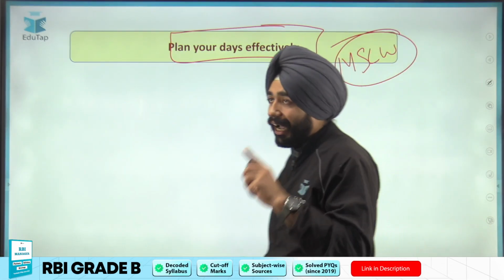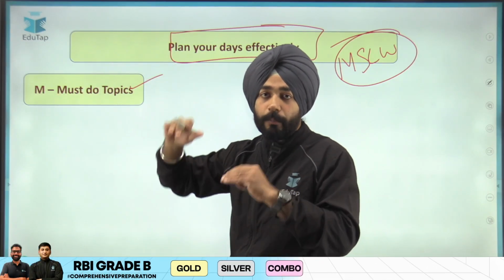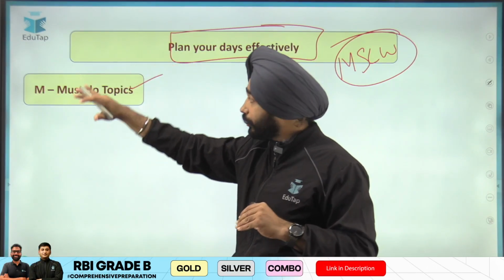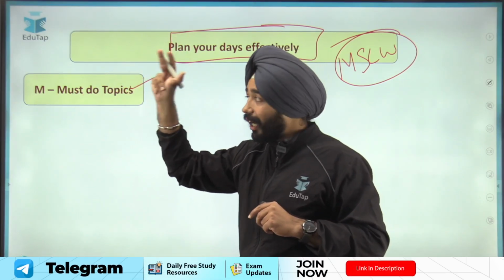You have to plan your must-do topics every day. That this is my must-do topic. If I am reading RBI notification, that should be my high priority. Must-do topic, I must read RBI notification. I must read reports.